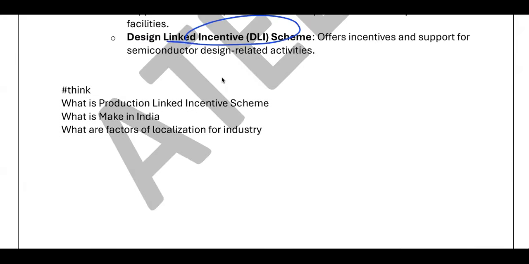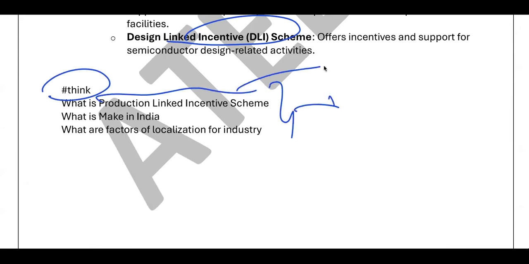Once you do this kind of current affairs, you also need to think, what is this production linked incentive scheme? This is the assignment for you. How many sectors are covered in the production linked incentive scheme? This is how you have to study. You have to link. Simply, production linked incentive scheme means, say 100 units are being generated by the company. Now, let's say this is 100 rupees.